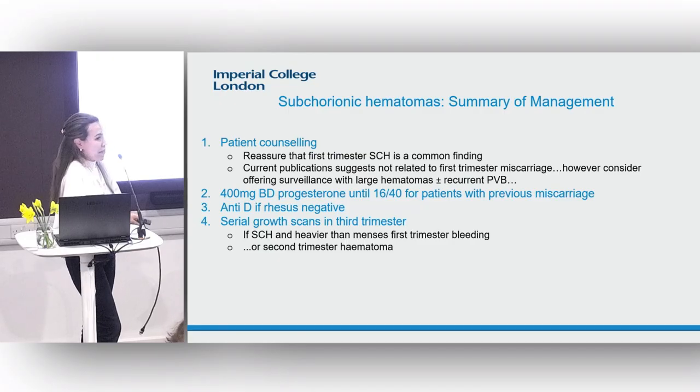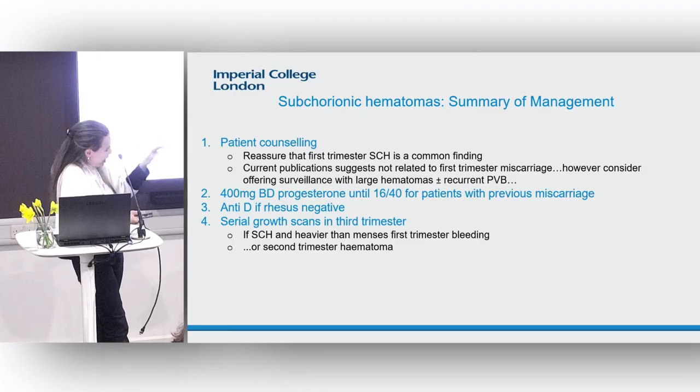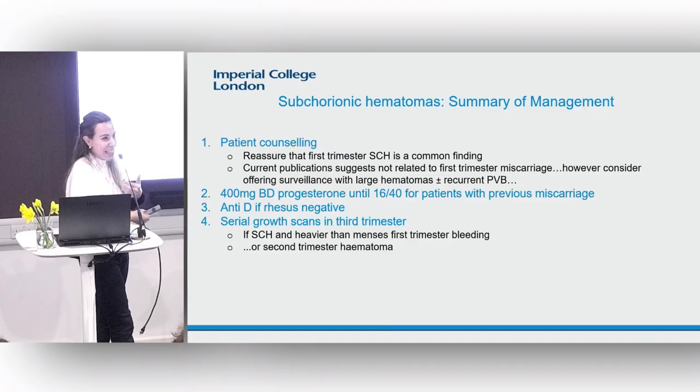What should one do? I think nowadays, the answer is we don't have the data. However, more and more women are coming with these hematomas in a first pregnancy with bleeding, requesting progesterone. It is slightly difficult to deny them it, I have to tell you, and I find it really hard because they want to do everything they can.